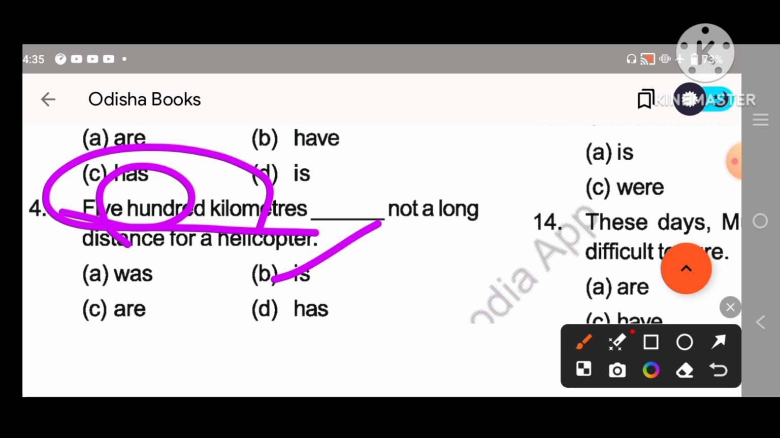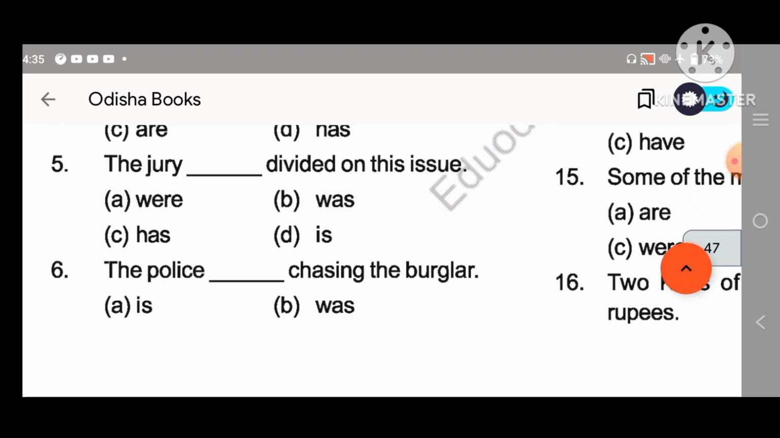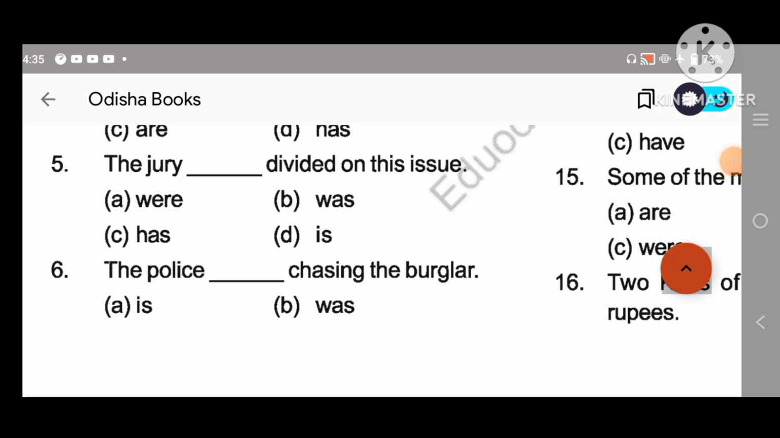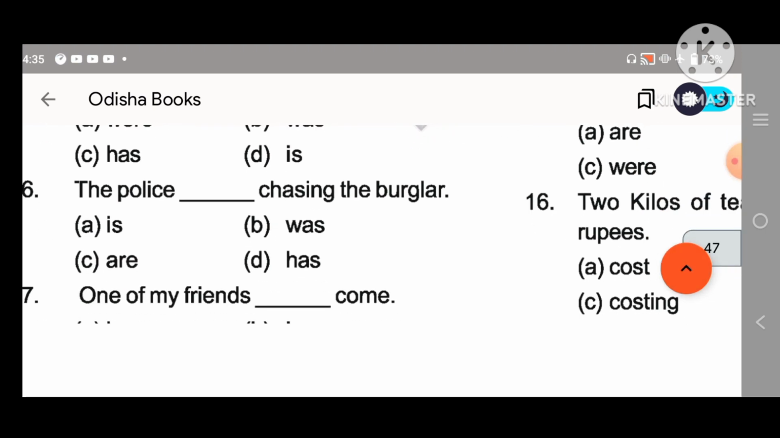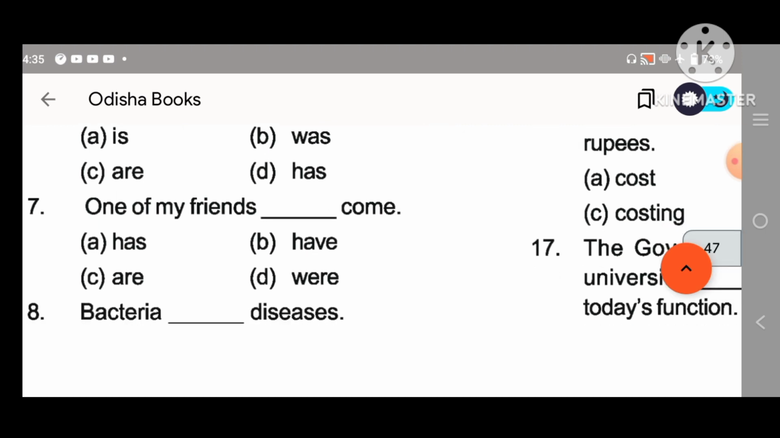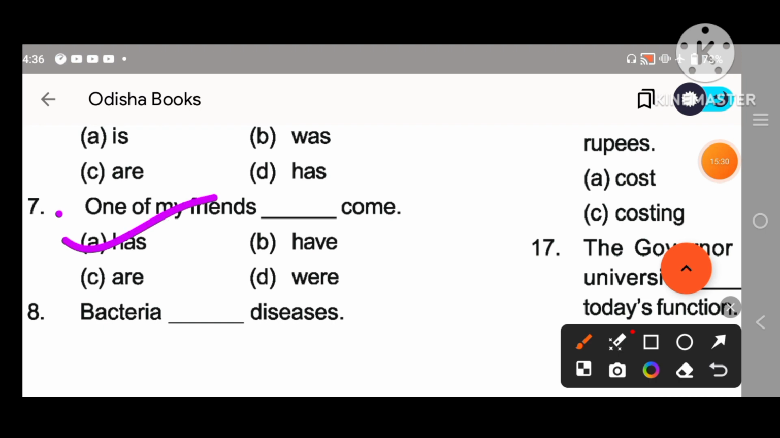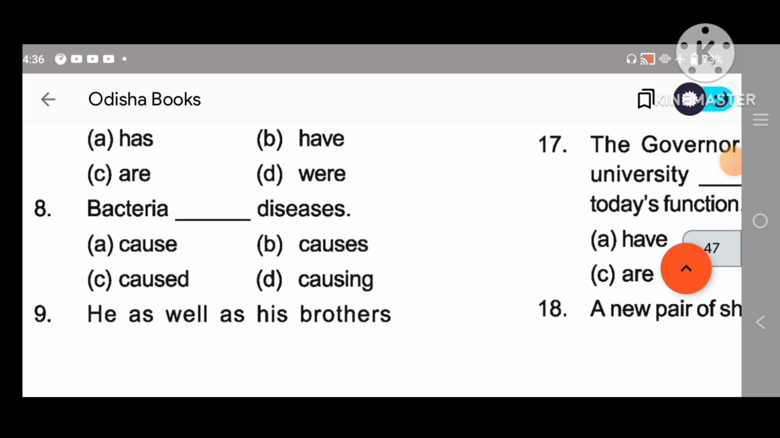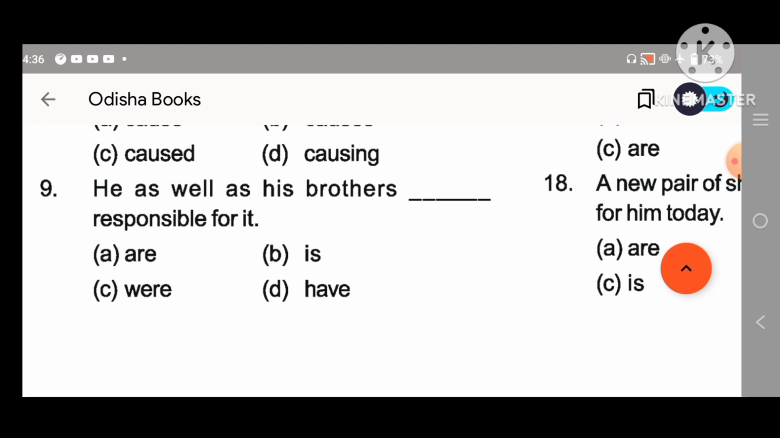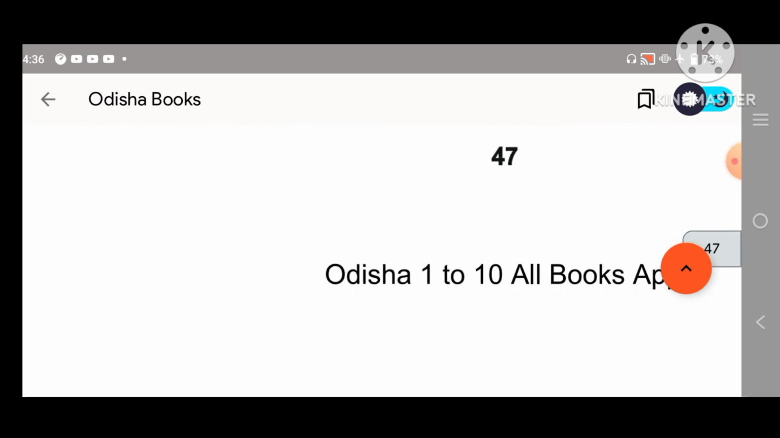Then the answer is B, is. Okay. Then 5, the jury divided. Divided means, what will be the answer? The jury were. Then 6, the police are, police is plural. One of my friends, 7, what will be the answer? One of my friends has come. Okay, so bacteria, what will be the answer? Bacteria cause disease. He as well as his brothers is responsible for this.